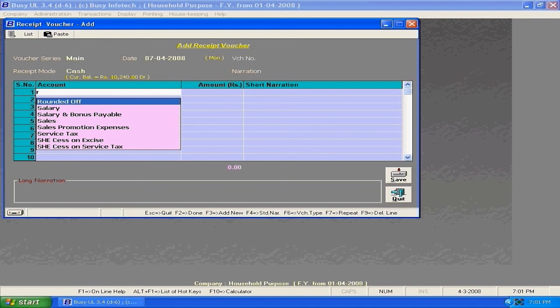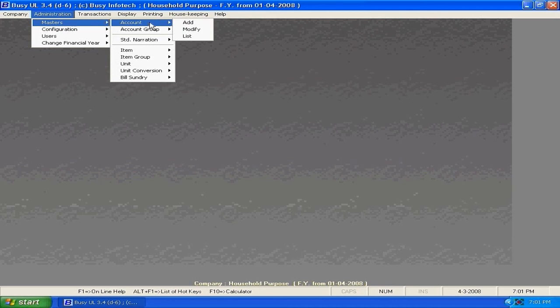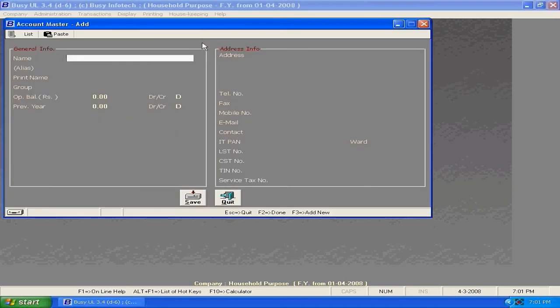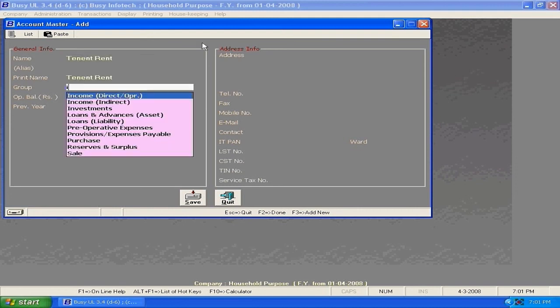Since we don't find a rent account or tenant account, we need to create it first. For that we will use administrator, master, accounts, and click on add. Now here you need to enter the account name and group it under. Since rent is an income for us, we will be grouping it under income.